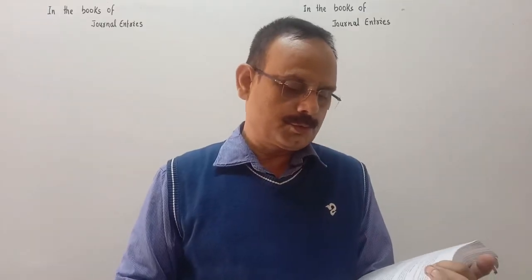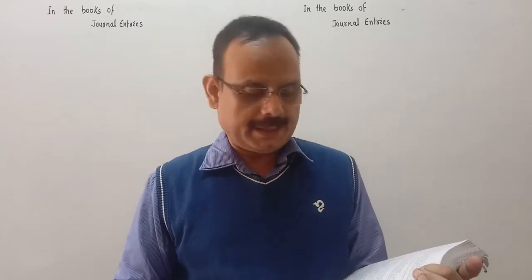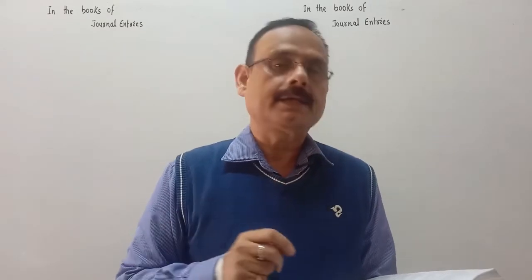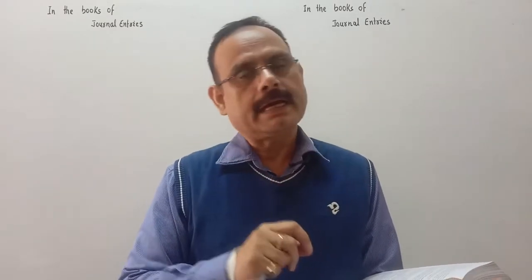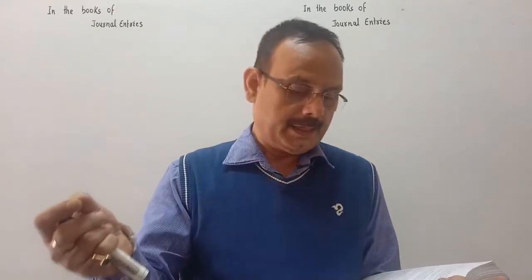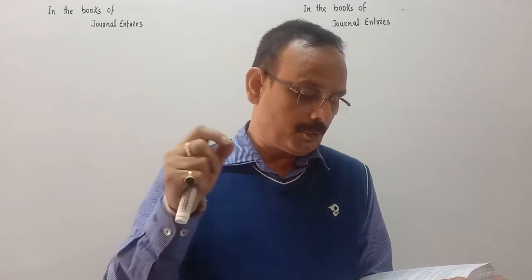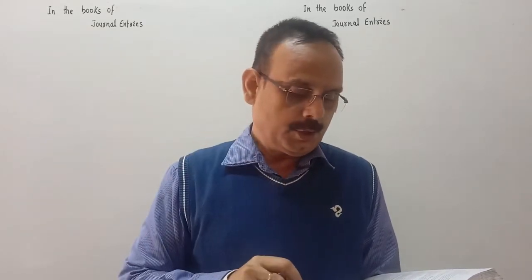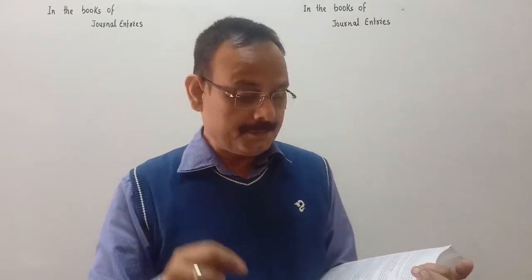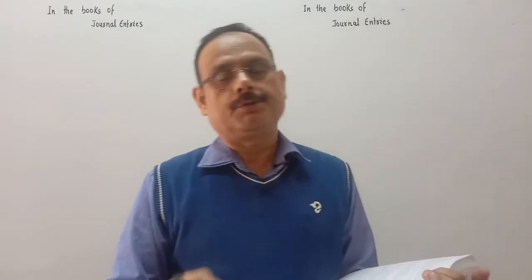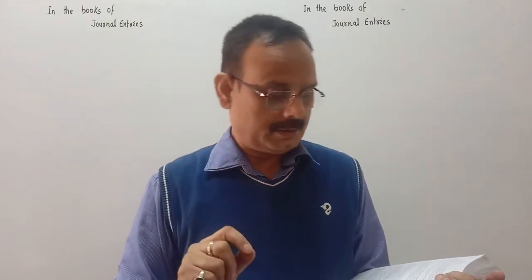A sold goods for rupees 30,000 to B on January 1st, 2017. On the same day, A draws a bill on B at 3 months for the amount. B accepts it and returns it to A, who discounts this bill on 4th February 2017 with his bank at the rate of 18% per annum. The acceptance is dishonored on the due date.